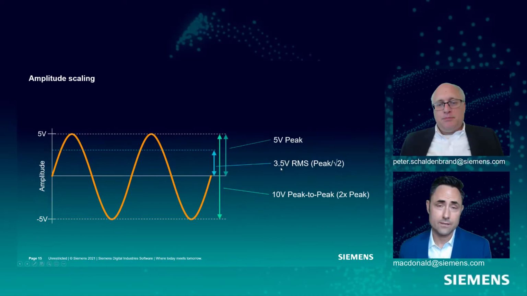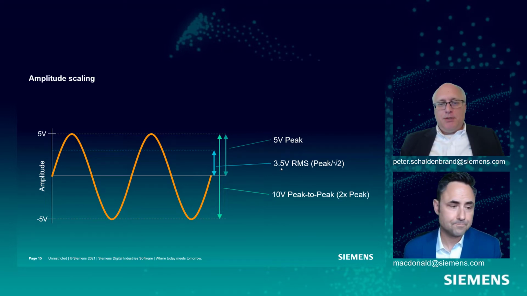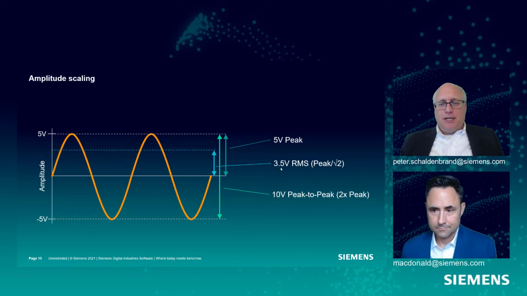Now, all of these are perfectly correct. They're all the right amplitude. It's just a different scaling, or a different unit, if you will. The units are all volts, but it's just how we scale the amplitude. So you need to be aware of when you're looking at a frequency spectrum, is it peak, is it RMS, is it peak to peak? Because the values can change quite significantly. Yeah, you better know in the meeting you're in. I know sound guys also like RMS, like it's dBs, but it's actually dBs RMS. That's right. Vibration guys like peak, so.